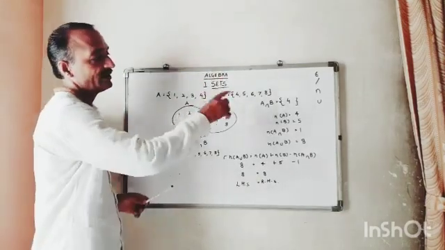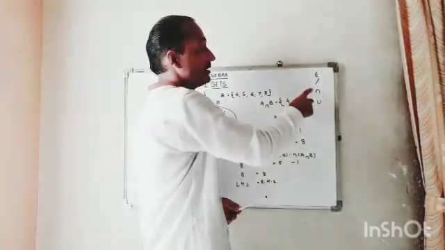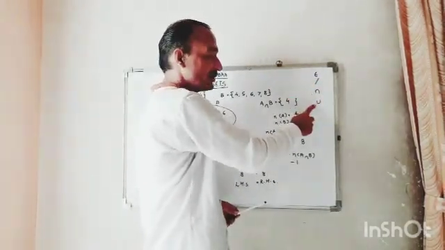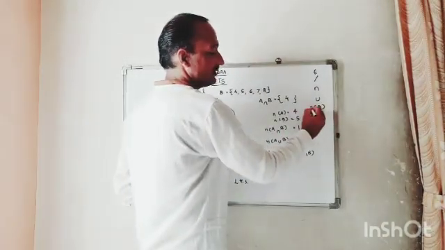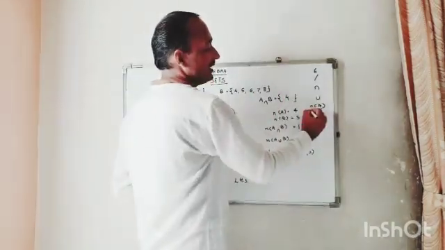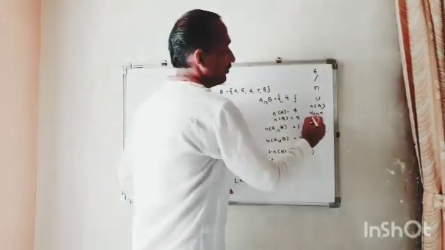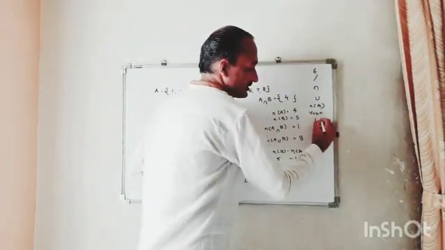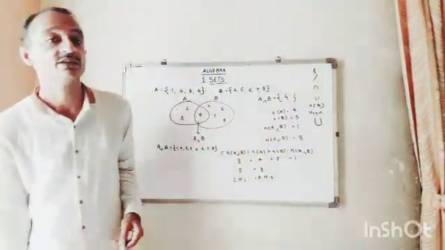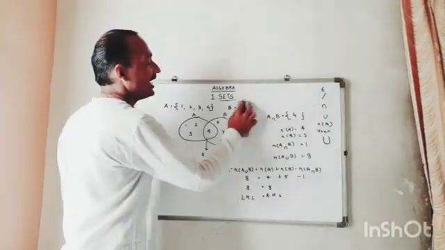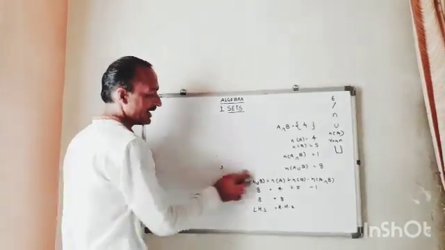Now let me repeat: belongs to, such that or whereas, intersection, union, and number of a particular set. What do you use? N. Plus here we learn about Venn diagram. Now we'll go to universal set, capital U. What does this capital U stand for? That is universal set, which includes everything. We'll take a few examples, then we'll go to the exercise.